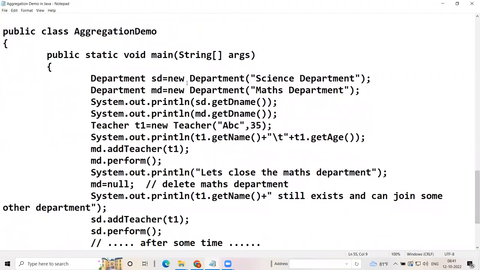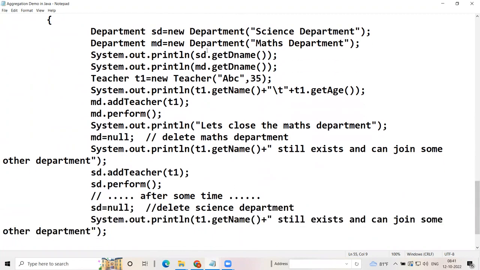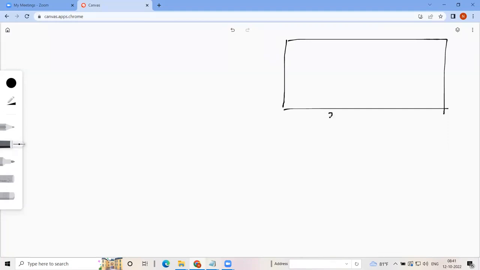Here, Department sd is equal to new Department, science department. Here, an object of department will be created, and that is the science department. I will write it in short.